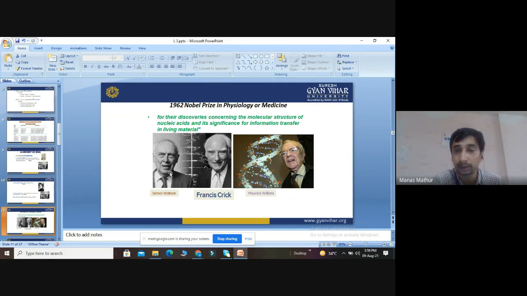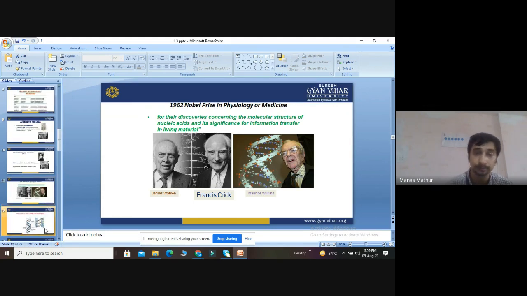For their discoveries concerning the molecular structure of nucleic acid, and its role in the transfer of information. I have told you the example that a simple harmless bacteria can become a deadly bacteria. How? Just by the transformation experiments of DNA, which were given by Griffith. So they got the Nobel Prize for their discovery of how nucleic acids are able to transfer a message from one living organism to another, meaning how they are signaling.